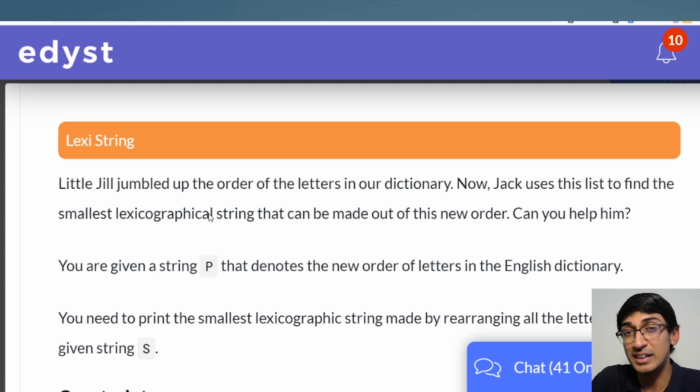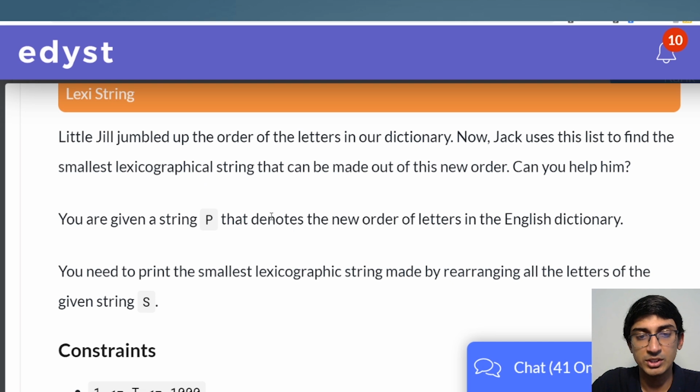Try to gear yourself to solve at least two questions. Now, what this question says is that somebody has jumbled up the dictionary, and we're supposed to take a word and sort it as per the new dictionary.